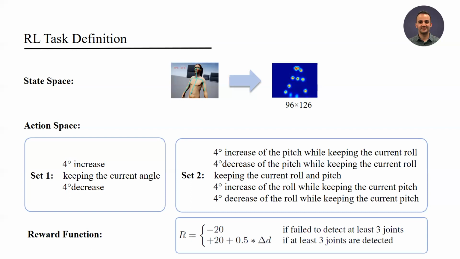The agent receives a high negative reward when it fails to detect at least 3 joints. On the other hand, the agent gets a positive reward when the human pose estimation is successful and at least 3 joints are detected. Also, the agent gets another reward term, which is defined by the weighted Euclidean distance between the current ground truth position and the estimated position.